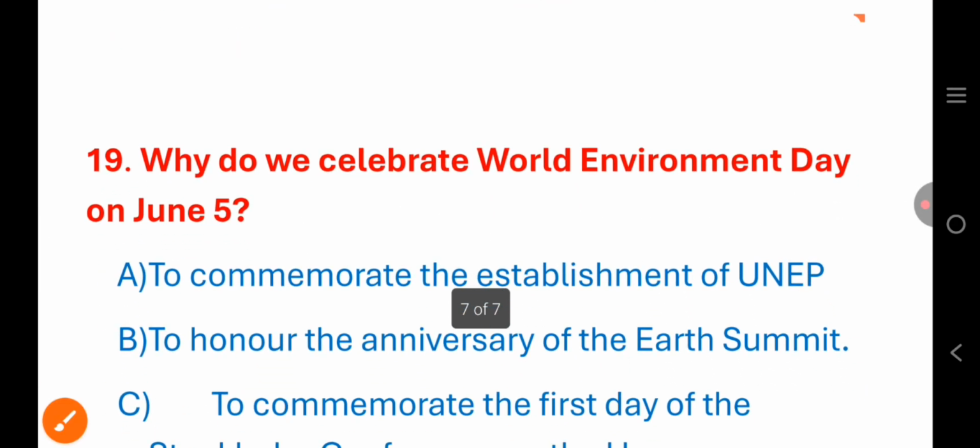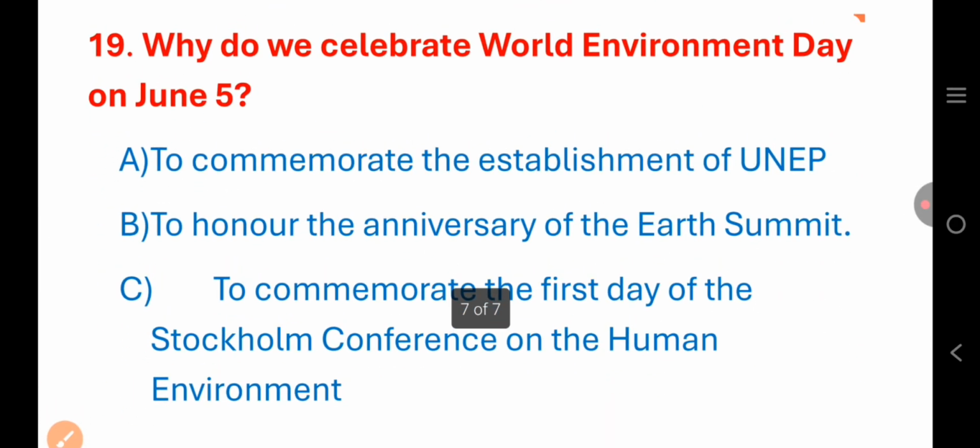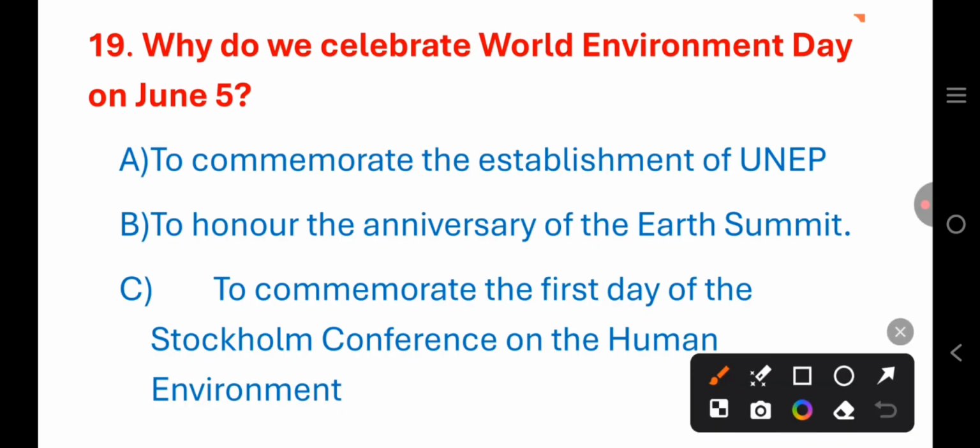Next. Why do we celebrate World Environment Day on June 5? To commemorate the establishment of UNEP, to honor the anniversary of the Earth Summit, or to commemorate the first day of the Stockholm Conference on the Human Environment? It is option C, to commemorate the first day of the Stockholm Conference on the Human Environment.